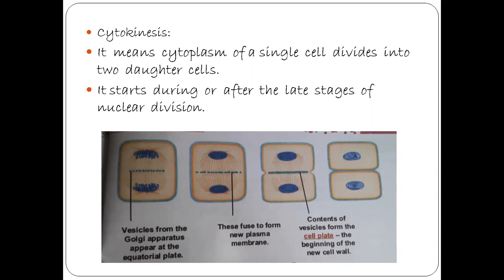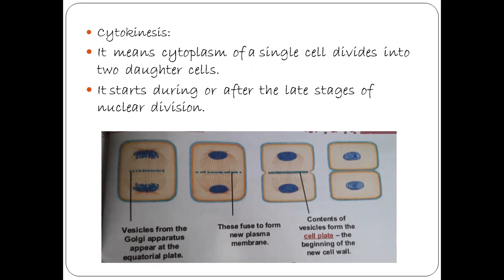The fragments of the endoplasmic reticulum also deposit in the phragmoplast. The Golgi plays a main role in the formation of the phragmoplast, and the endoplasmic reticulum also helps in its formation.